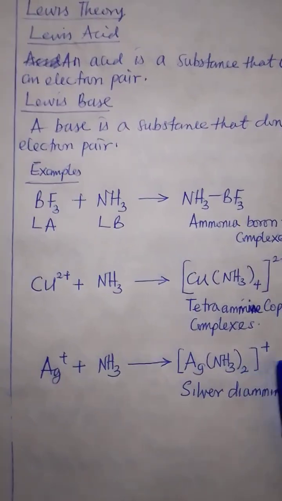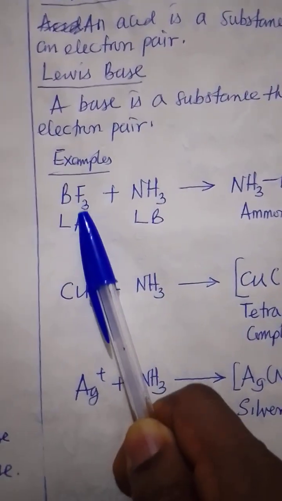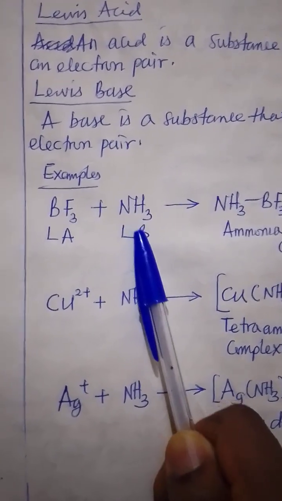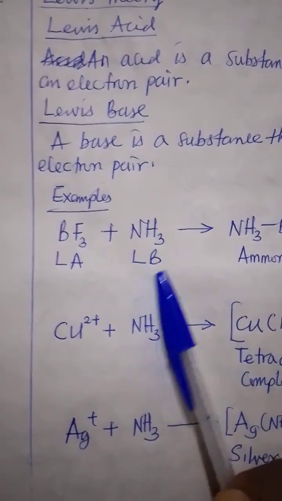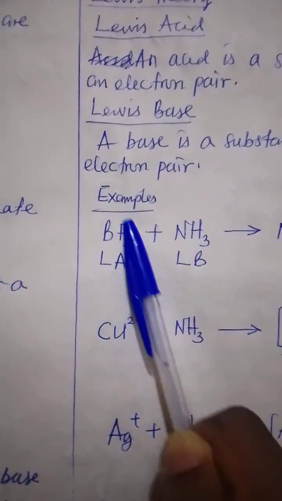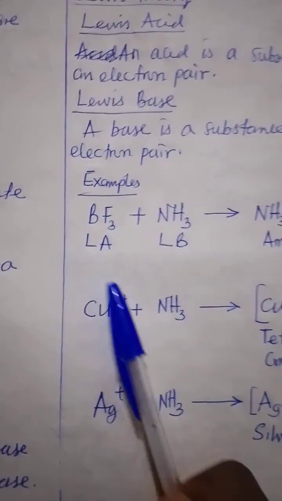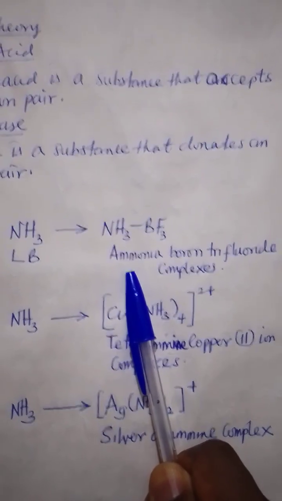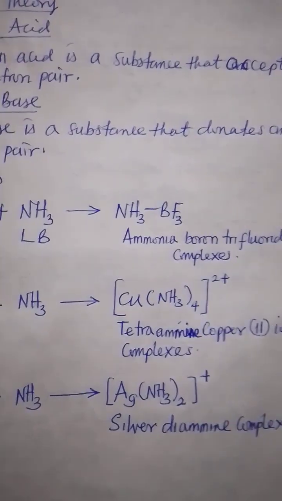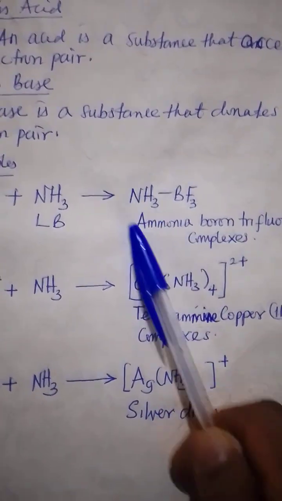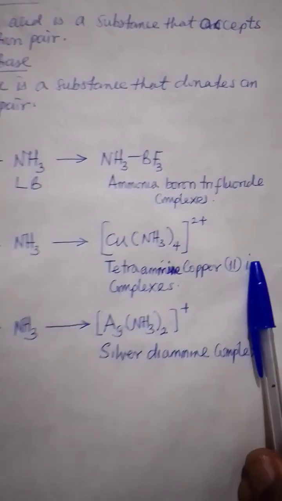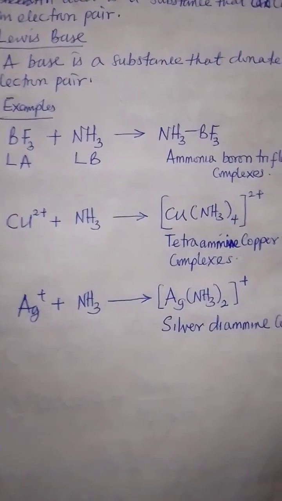Okay, so let's see examples. This is the Lewis acid, boron fluoride, and Lewis base, ammonia. Ammonia here has the ability to donate a lone pair of electrons, while the boron fluoride, which is the acid, has the ability to accept a lone pair of electrons. When that happens, you form a complex compound, ammonia boron trifluoride complex. So this is a complex compound, and the bond here that is very visible is a dative bond. So Lewis theory leads to a dative bond formation.